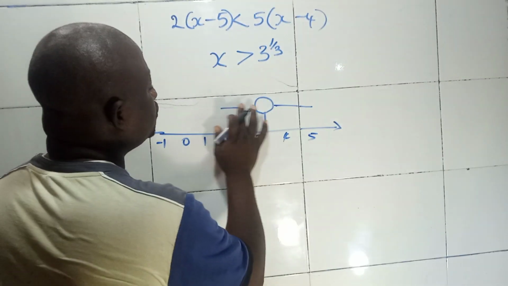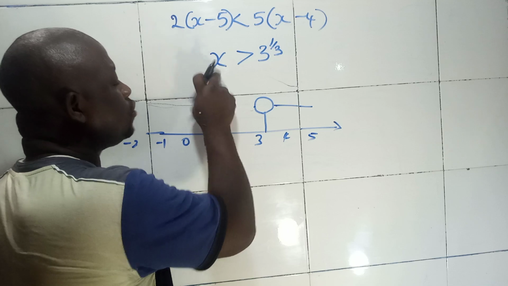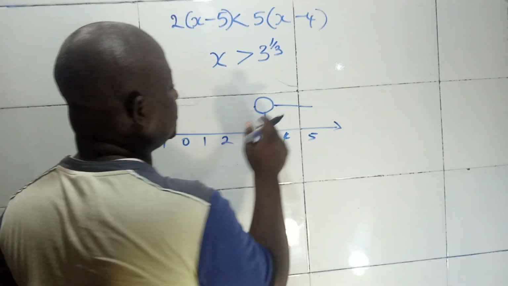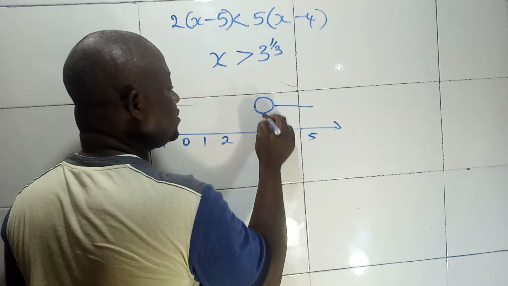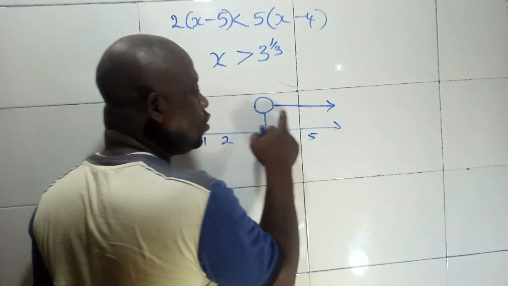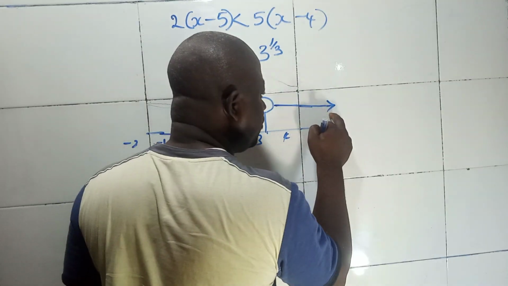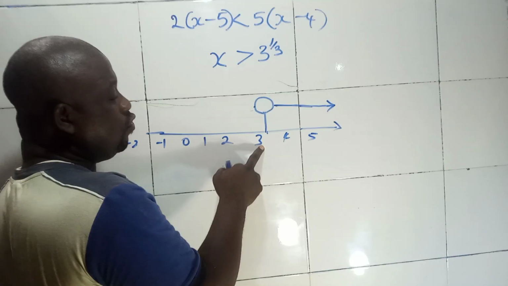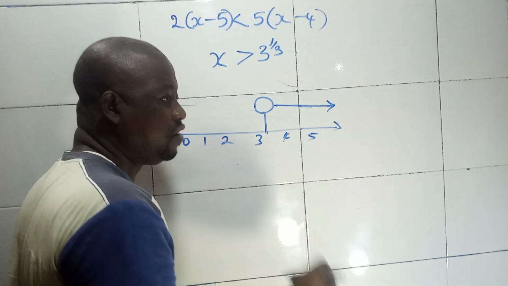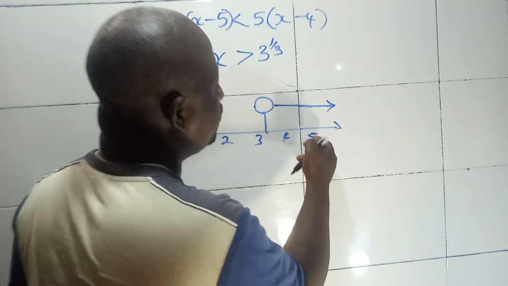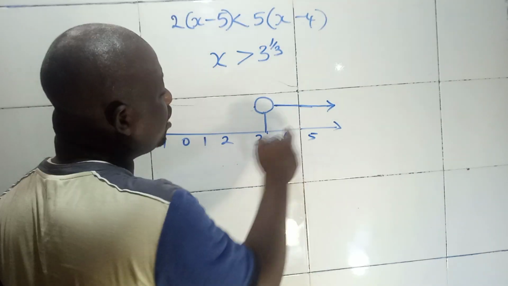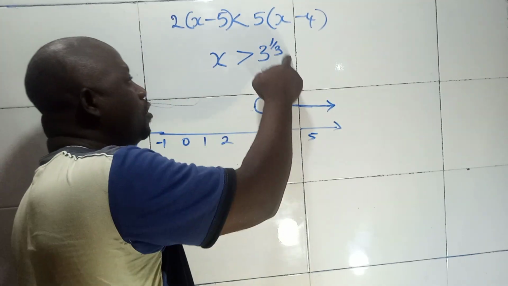It is very simple. Since we know that the possible values of x are greater than 3 whole number 1 over 3, it means that all other numbers on this side of the number line are all greater than 3 whole number 1 all over 3. That's the meaning. The possible values of x, I can say 4, 5, 6, 7, positive integers to infinity, they are all greater than 3 whole number 1 all over 3.